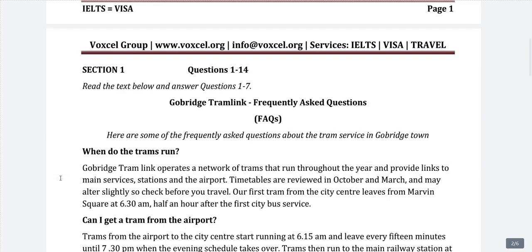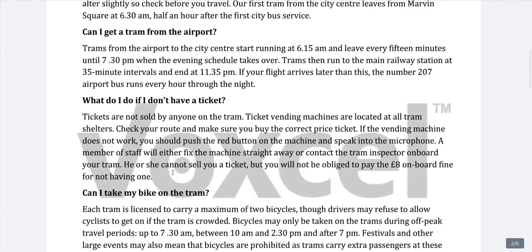If you have watched my previous videos, you will know how we begin our reading passage, how we start to solve our sections. First, we will read the heading: Gobridge Tramlink, frequently asked questions, FAQs. Here are some of the frequently asked questions about the tram service in Gobridge town. So in this paragraph, we are given some of the usual questions that customers ask this particular service provider. We will not read the remaining information. Instead, we will go to the first question and start from there.